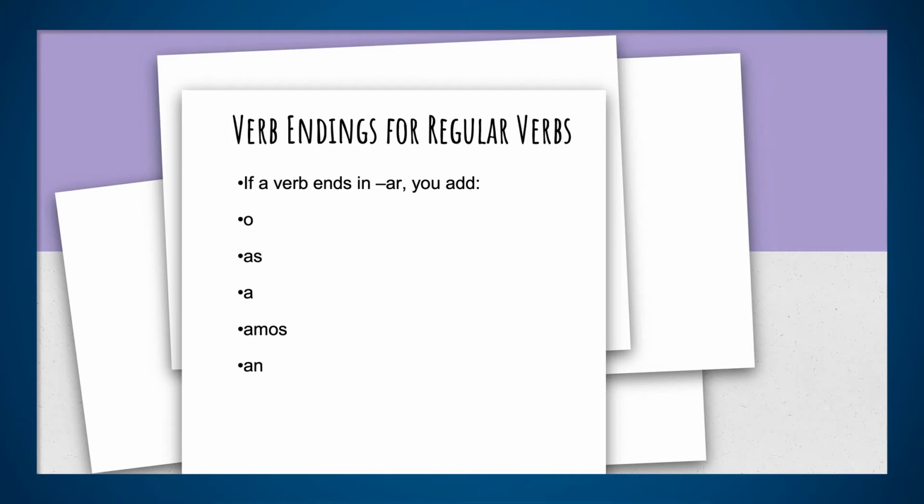So what you do is you take the stem, you take off the AR, and then you attach the ending: o, as, a, amos, an. Yo trabajo, tú trabajas, usted, él, ella trabaja, nosotros, nosotras trabajamos, ustedes, ellos, ellas trabajan.